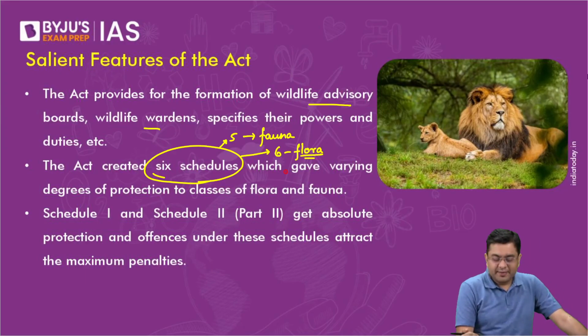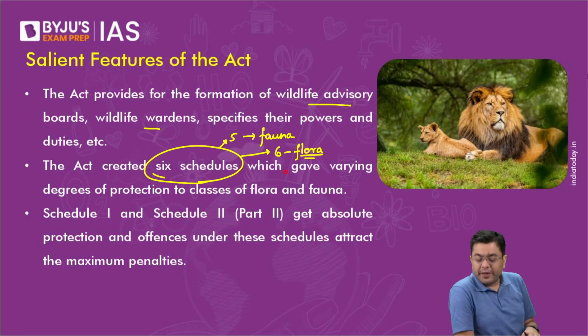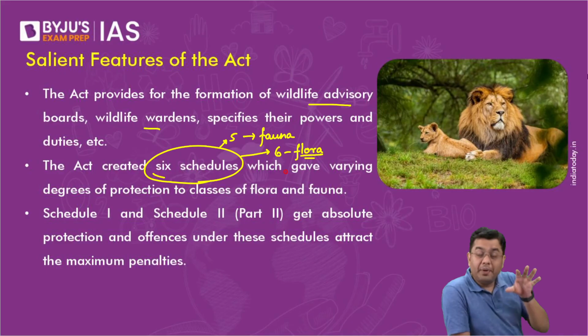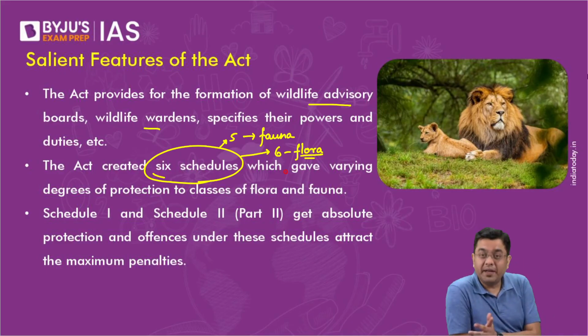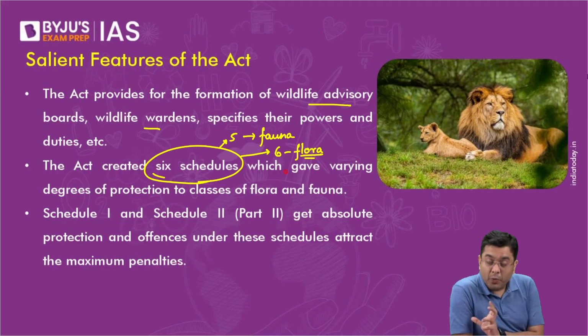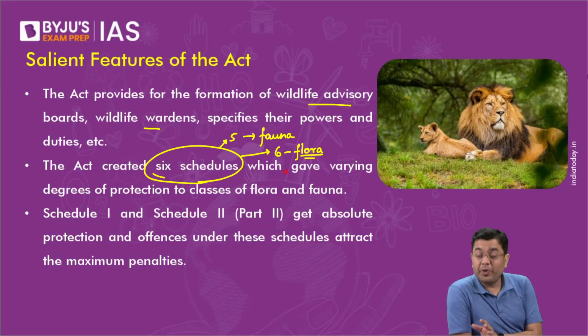Okay, that is the plant species. Now, Schedule 1 and Schedule 2, that is a part of Schedule 2. So, Schedule 1 is all the species which are listed in Schedule 1. For example, let's suppose tigers, elephants, the one-horned rhino. All the species which are listed in Schedule 1, they are granted absolute protection, and so is the case with Part 2 of the Schedule 2.